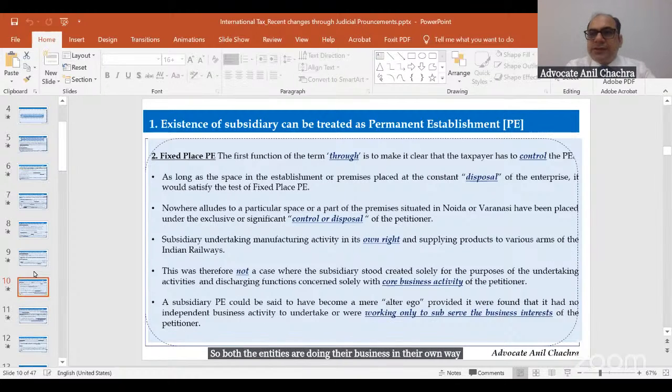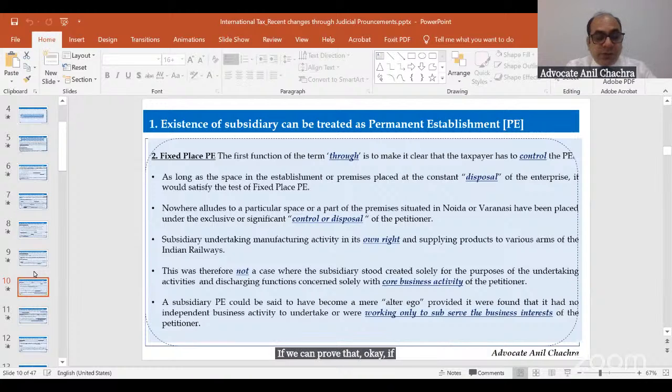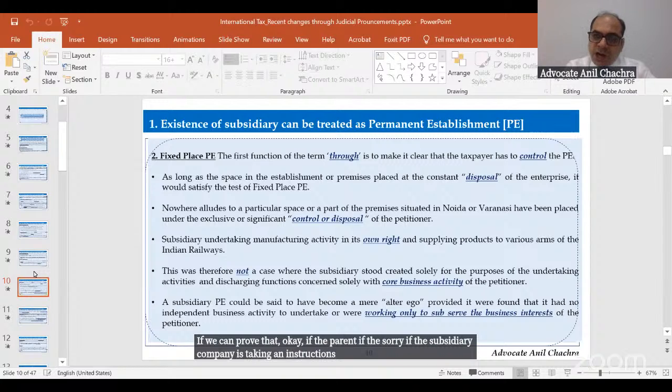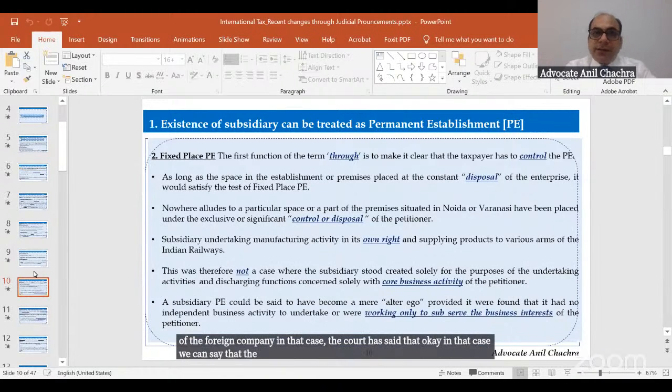So that means we can't say that the Indian subsidiary is taking instructions from the parent company or the foreign company. If we can prove that the subsidiary company is taking instructions and doing business on behalf of the foreign company, in that case the court has said that we can say that the PE would get created, otherwise the PE will not be created in that scenario.